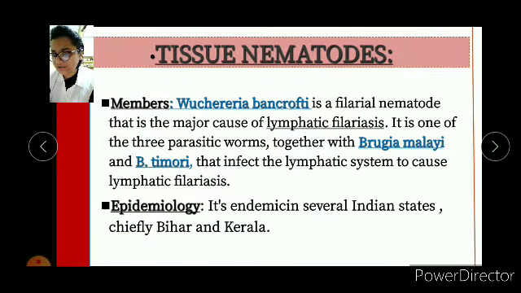So then comes the tissue nematodes. The members are Wuchereria bancrofti. It's a filarial nematode that is the major cause of lymphatic filariasis, and it's one of the 3 parasitic worms, together with Brugia malayi and Brugia timori, that infect the lymphatic system to cause lymphatic filariasis. So the members are again Wuchereria bancrofti, Brugia malayi and Brugia timori.